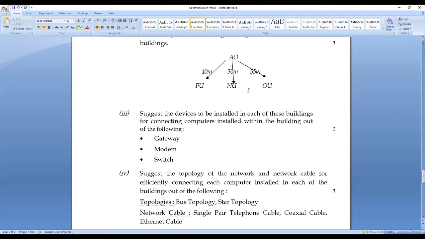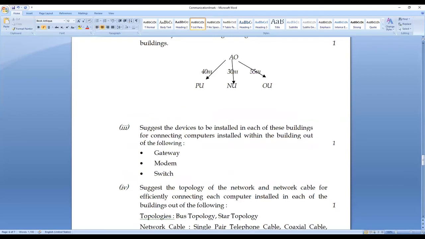See here also, the distances between the server and each and every building are less than 5 kilometers. The topology, I have drawn a star topology, and the network connection I have chosen here is LAN. Why LAN? Again I say it is less than 5 kilometers.